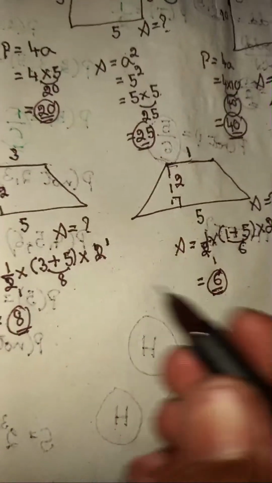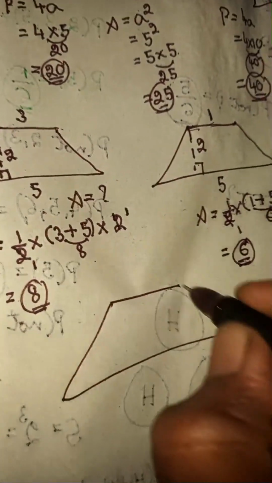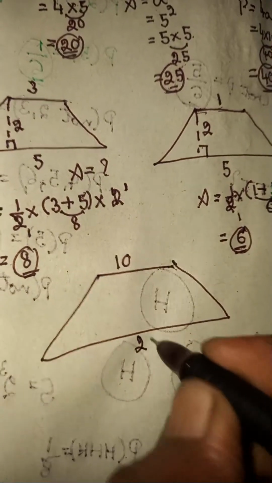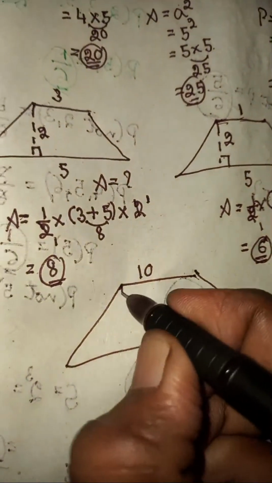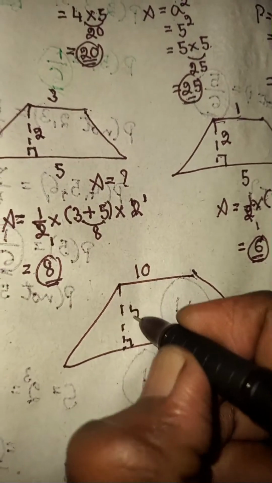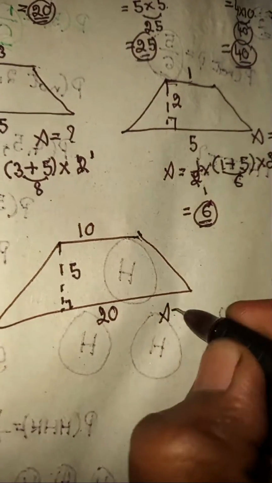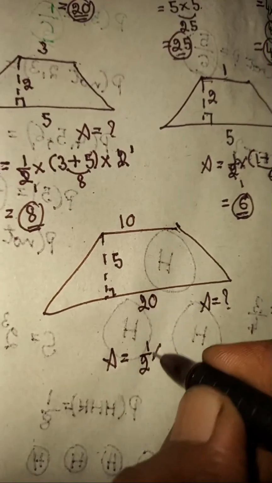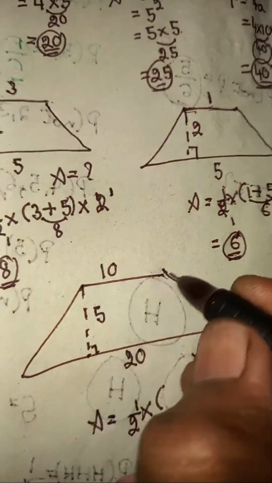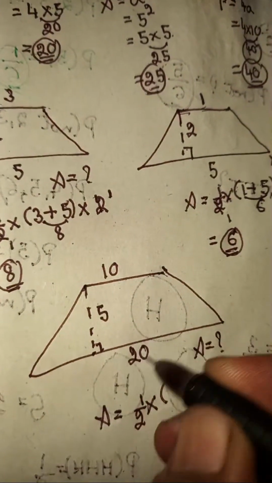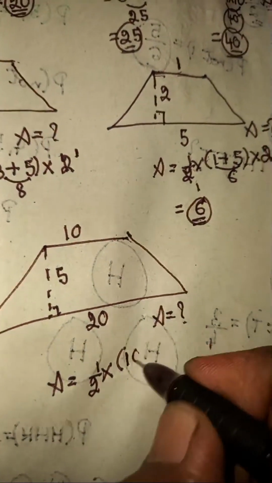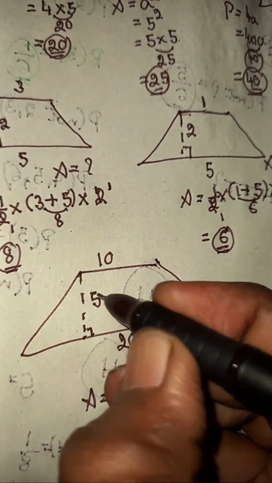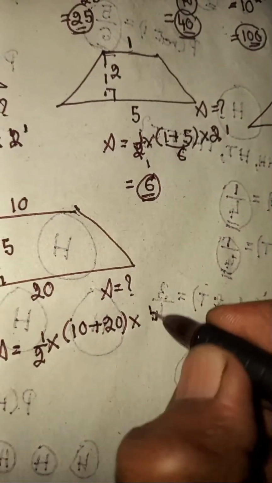Let's take one more trapezium. In this trapezium, they have given this side length as 10 units, another side length as 20 units, and the perpendicular height just 5 units. Now they ask what's the area again. Here you can write area equals half times the sum of parallel sides. This side is 10 units, this side is 20 units. Their sum, 10 plus 20 units, times this perpendicular height, which is 5 units.